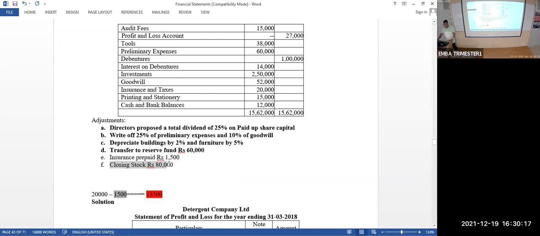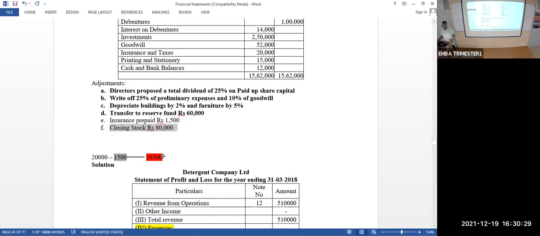Closing stock, we already know. Closing stock is to be treated as a variable to calculate the change in inventories. So if you do all these things, you will get a profit and you will get the balance sheet.